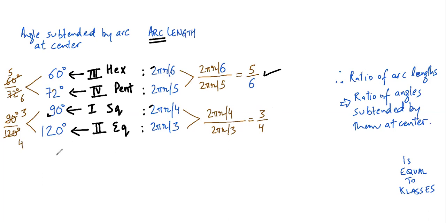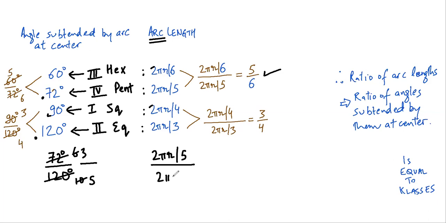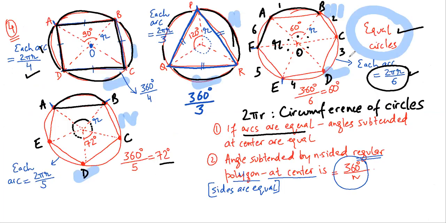If you want another example, let us take the ratio of 72 degrees to 120 degrees. If I cancel this by 12: 72 by 12 is 6, 120 by 12 is 10, and dividing by 2 gives 3 and 5. The ratio of the angles is 3:5. Again, if I take the ratio of the arc lengths, it should be equal to 3 by 5, as is obvious from the conclusion. So that is why I took all this.